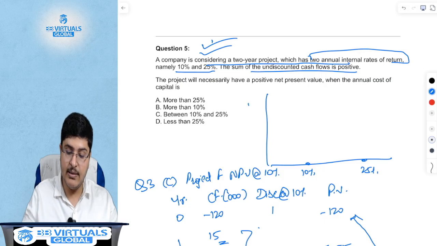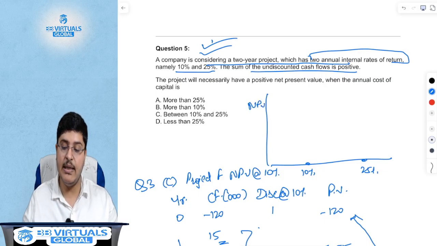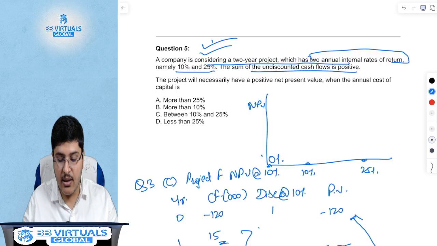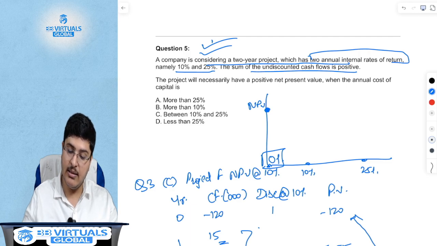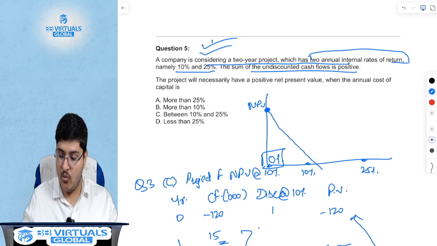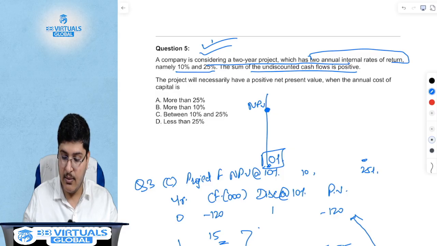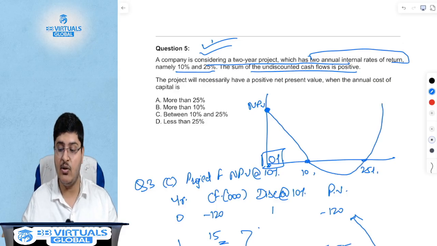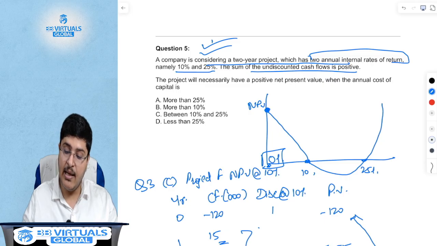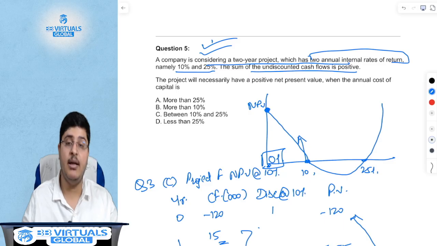Now this is NPV. The sum of undiscounted cash flows is positive. What does undiscounted mean? When the discounting rate is 0, NPV is positive. Which means the graph will go like this, where this is 10%, correct? So it will form a U.